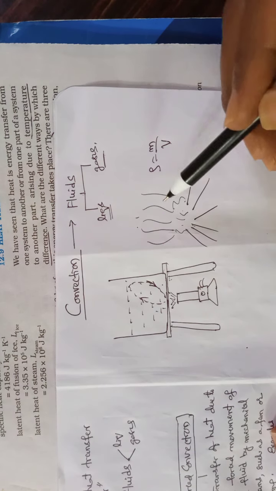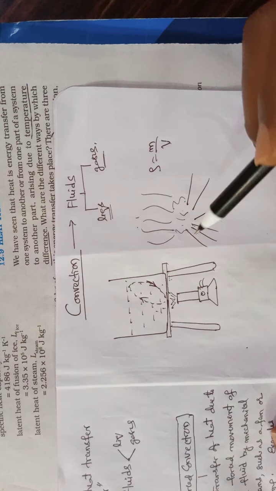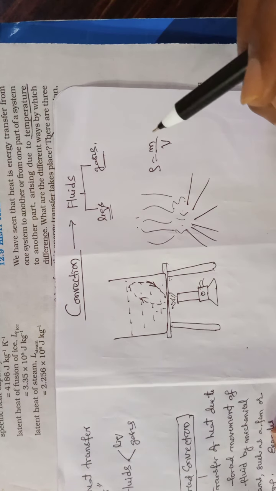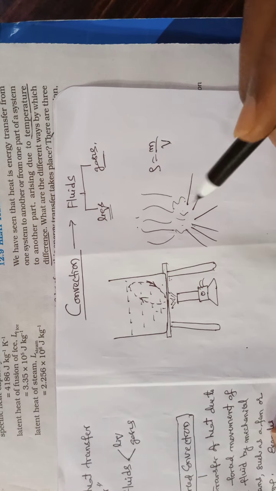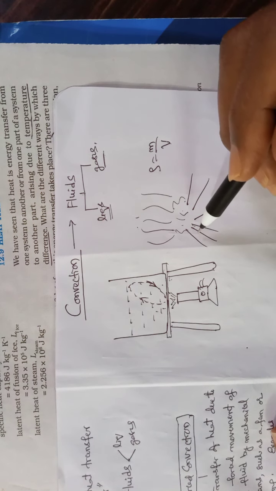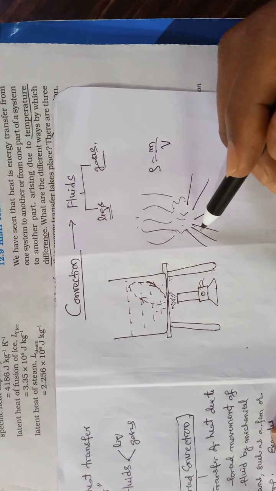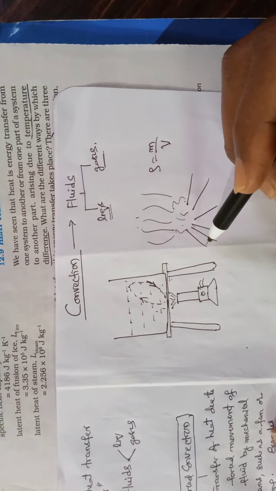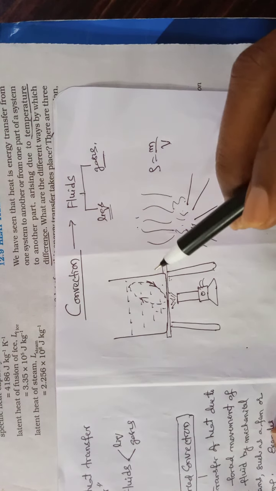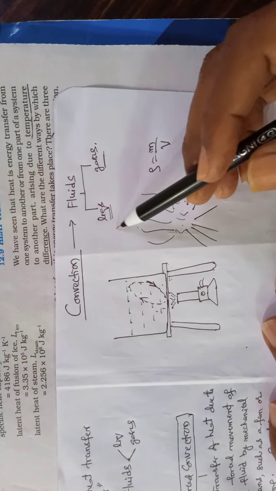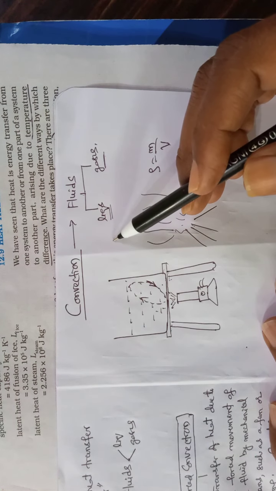So immediately the cool air around the fire occupies the vacant space, and again it absorbs the heat energy and goes up. What about the air that moved upward?